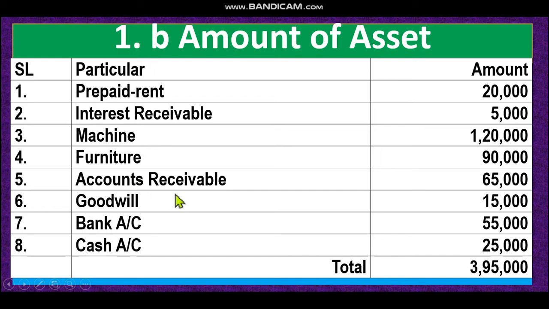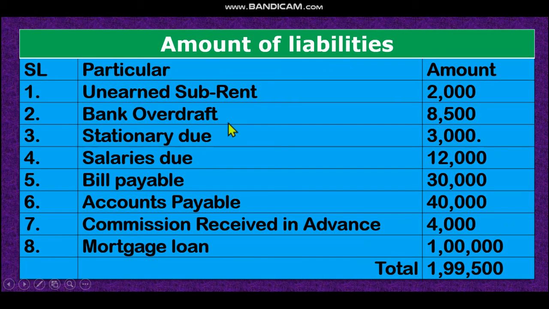Accounts receivable, current asset. If you sold goods on credit, then a current asset arises. Dear student, goodwill is also our asset, a fixed asset. Bank account, current asset. Cash account, current asset. So these are the examples of asset. Dear student, again I am telling, if you have any problem with any asset, you should discuss with me. You can write to me so that I can give you a description of why it is an asset. Dear student, let's come to the next topic.